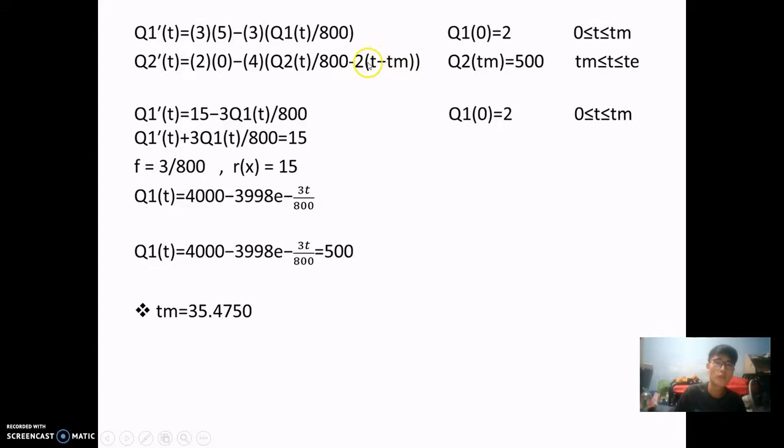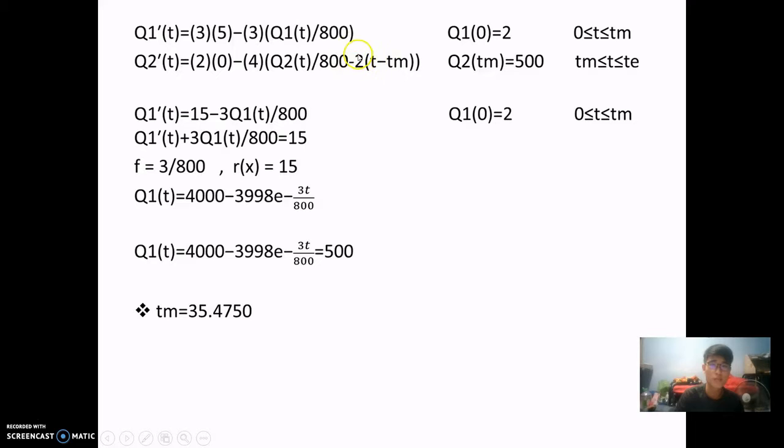We use 2 times T minus Tm because there is a decreasing rate of 2 gallons while the fresh water enters the tank. So 2 gallons of water will come out each hour from the tank.